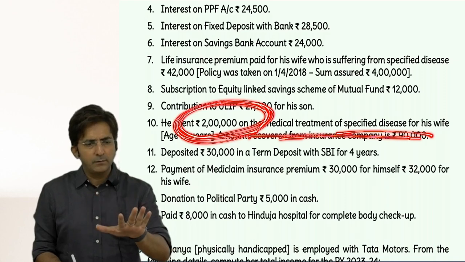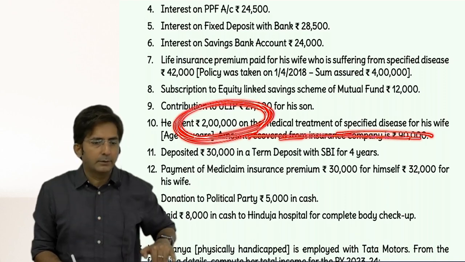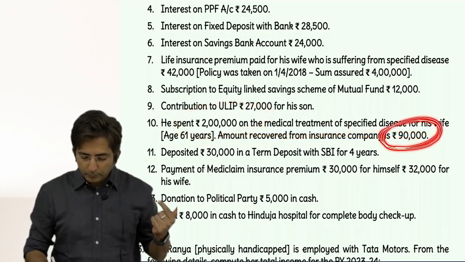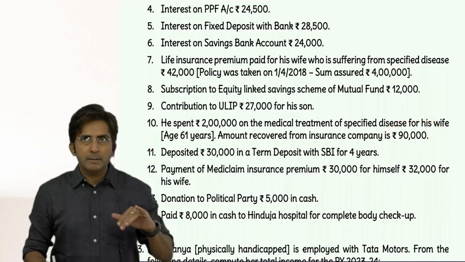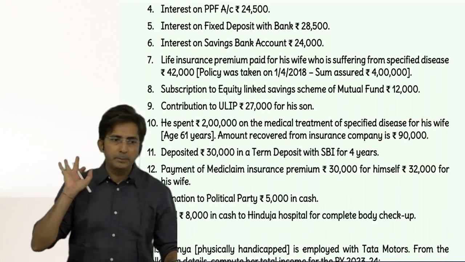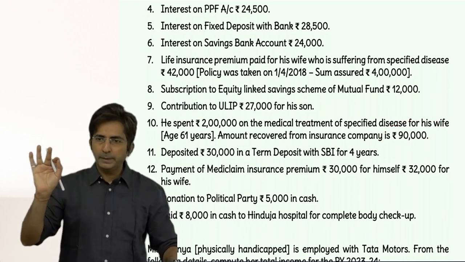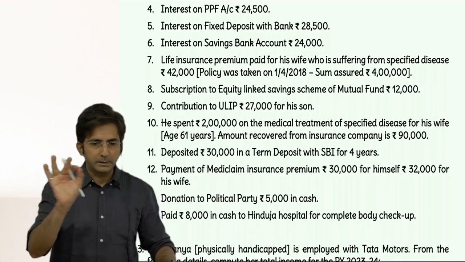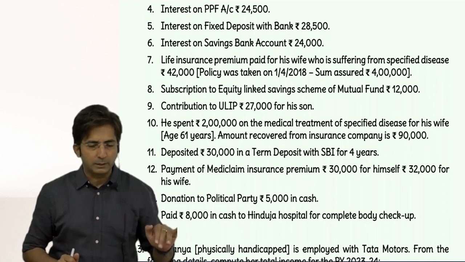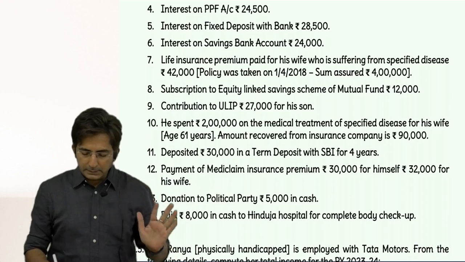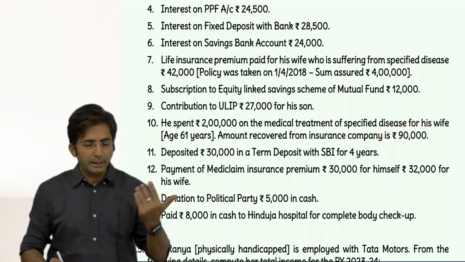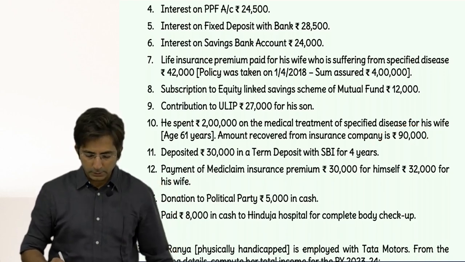You will take maximum 1 lakh and then you will deduct the recovery amount. So from 1 lakh you will deduct recovery, and what was the recovery amount? 90,000. So 1 lakh minus 90,000, you will get a deduction of 10,000. 10,000 deduction will be allowed. And the wording will be 80DDB, treatment of specified disease. In bracket you can show maximum 1 lakh minus, sorry, minus 90,000, recovery from insurance company. And in the main outer column you will write 10,000 deduction.